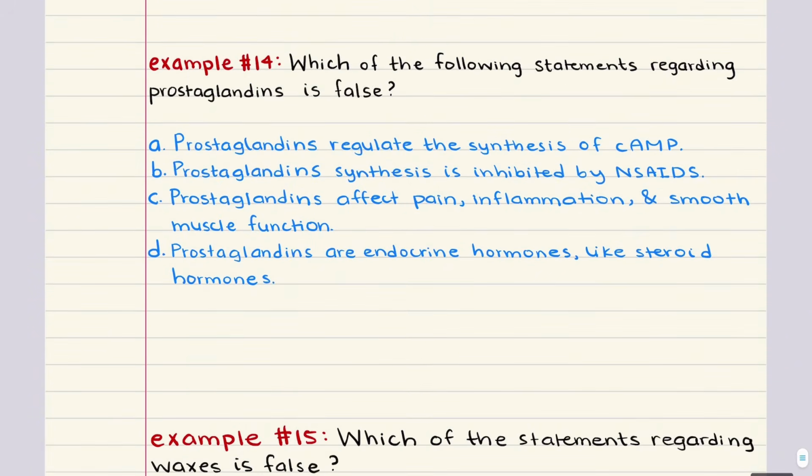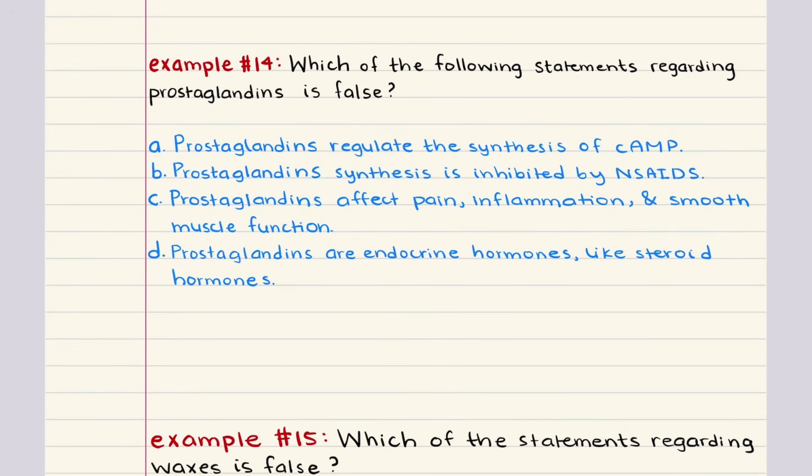Problem 14 says, which of the following statements regarding prostaglandins is false? A says, prostaglandins regulate the synthesis of cyclic AMP. This is true. Prostaglandins can activate G protein coupled receptors that lead to changes in cyclic AMP levels inside cells. B says, prostaglandin synthesis is inhibited by nonsteroidal anti-inflammatory drugs, and this statement is also true. Nonsteroidal anti-inflammatory drugs like aspirin and ibuprofen inhibit an enzyme that's required for prostaglandin synthesis.